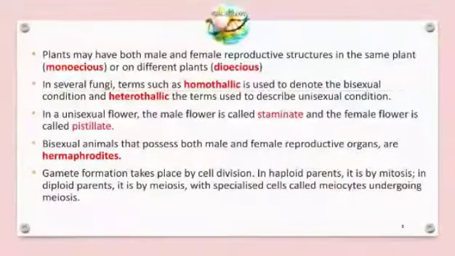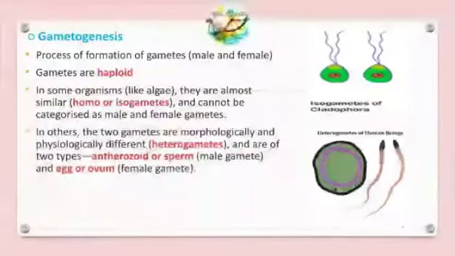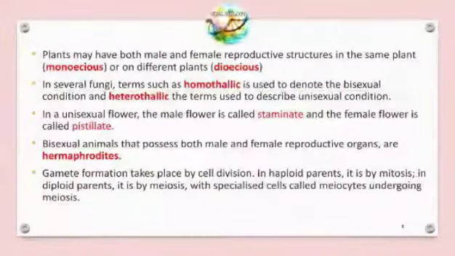A plant may have both the male and female reproductive structures in the same plant. If both male and female reproductive structures are present in only one plant, then it is called monoecious.